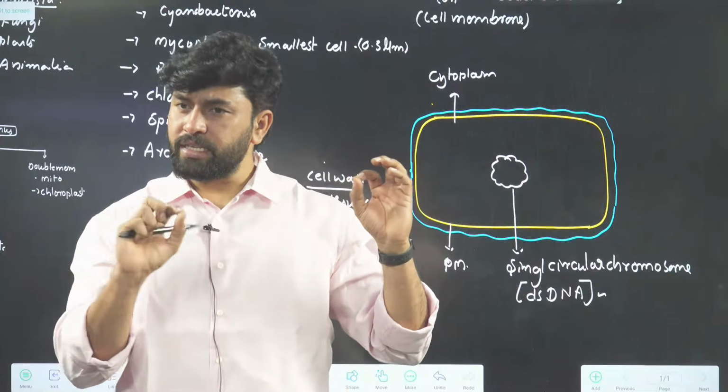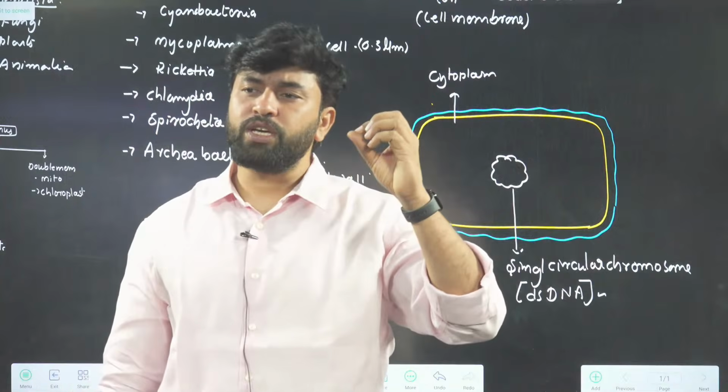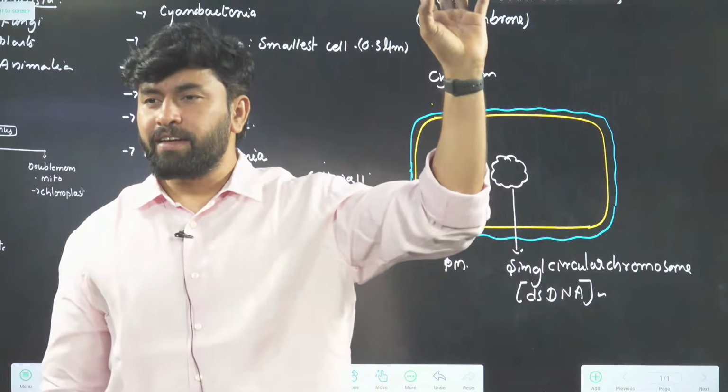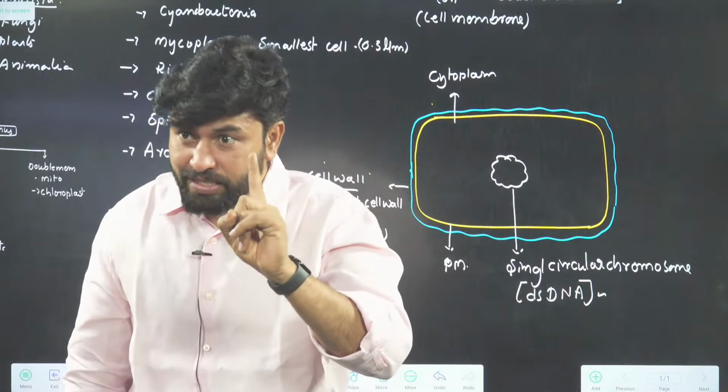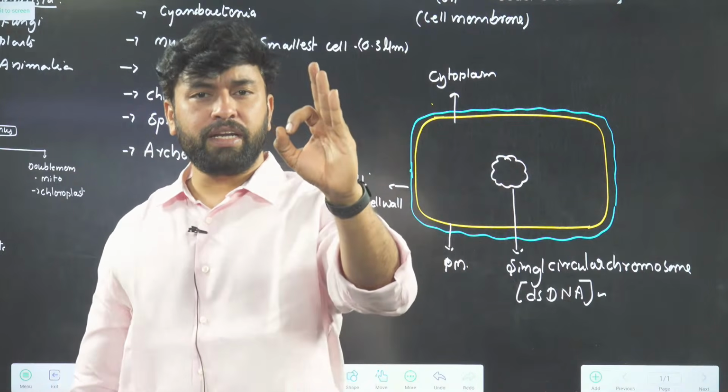Single-stranded DNA is never present in cells. You take a prokaryotic cell, you take a eukaryotic cell, animal cell, plant cell, fungal cell, but there is no single-stranded DNA in them. All of them possess double-stranded DNA.